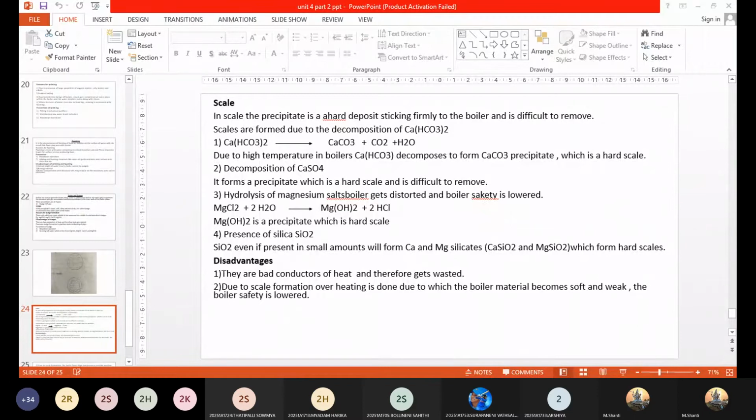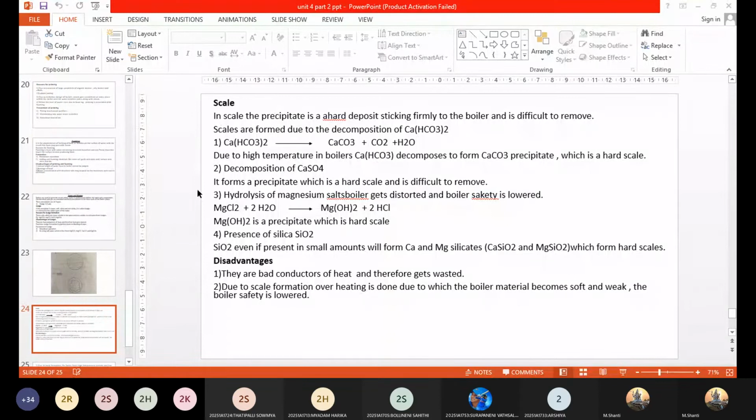Now, what are the disadvantages with the scales? First thing is that scales are also poor thermal conductors, like sludges. Whatever fuel you are using gets wasted, because you have to boil the water for a longer time. Therefore there is wastage of energy, wastage of heat, and wastage of fuel. This is the first point you can write.